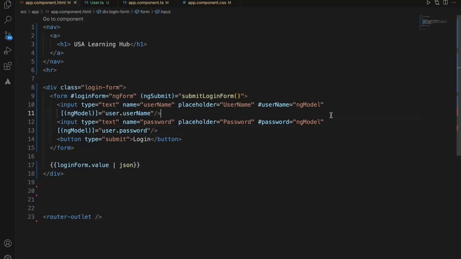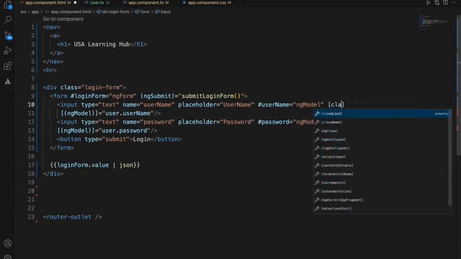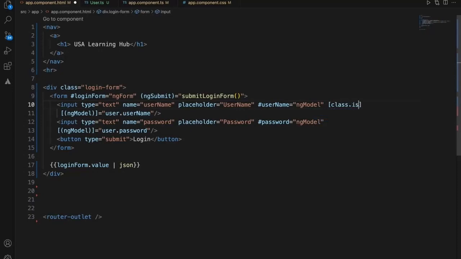Okay, so to add form validations, first and foremost, we need to include a class, dot is-invalid. This particular class will make the edge of the text box red.